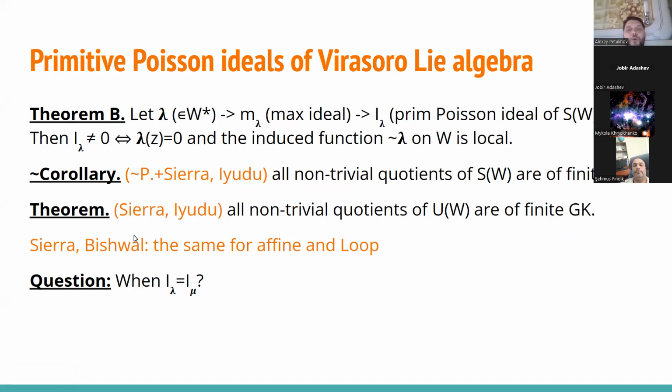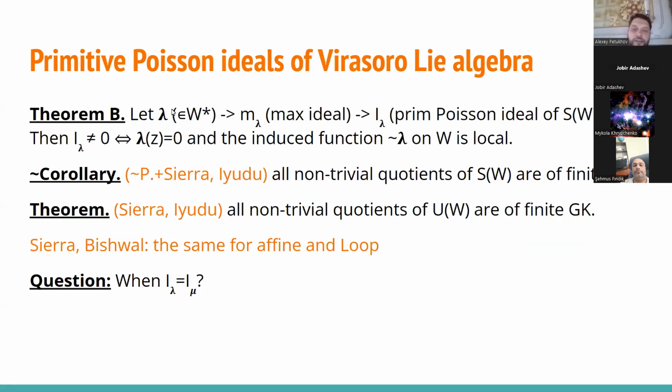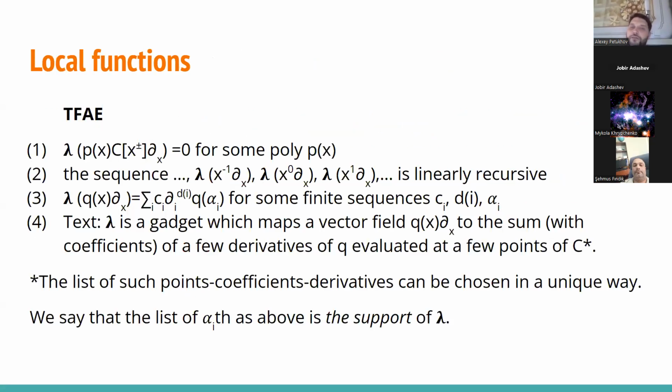Well, now we know when our ideals, at least primitive ideals, are zero or non-zero. And let's try to understand when two such ideals are the same. The story is as follows. To deal with this question, we need first to discuss in detail some properties of local functions, some notions which arise in a natural way when we try to talk about them.